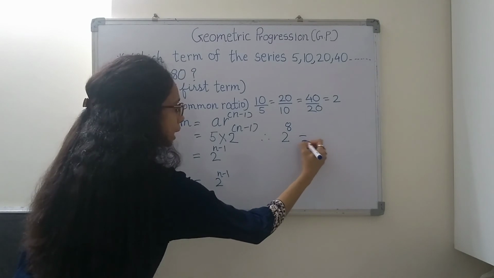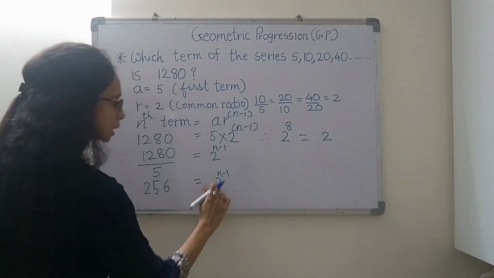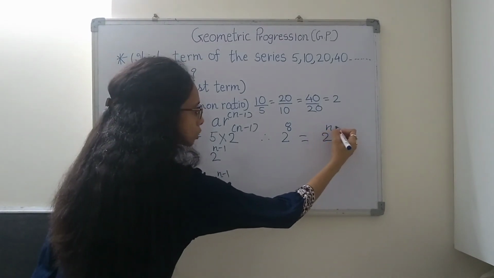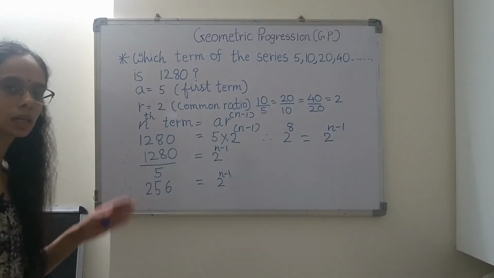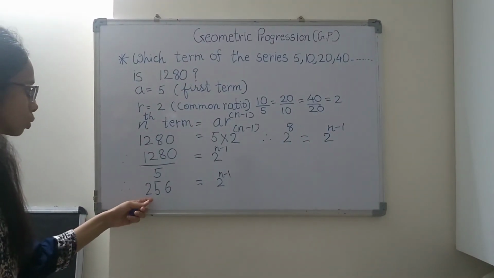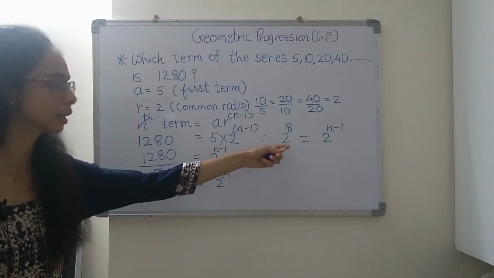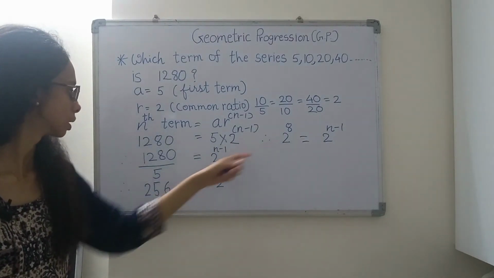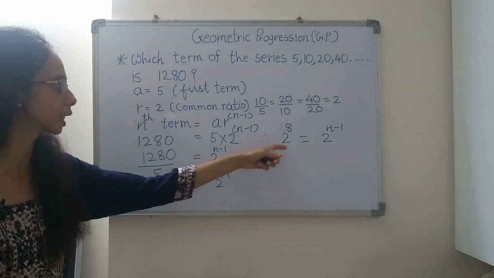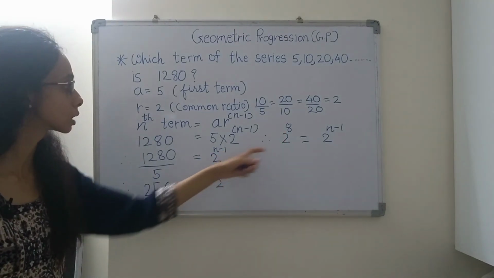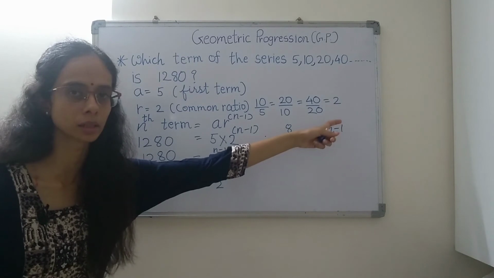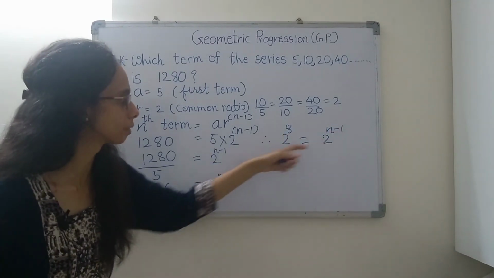So 2 raised to 8 is equal to 2 raised to n minus 1. Now the bases are equal.